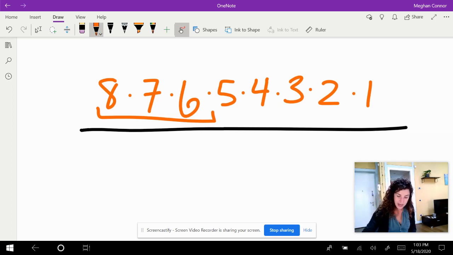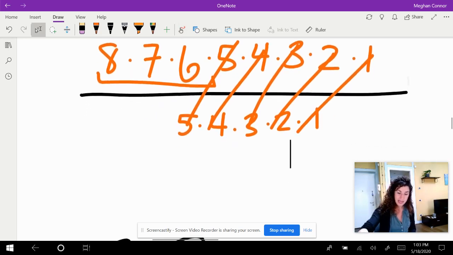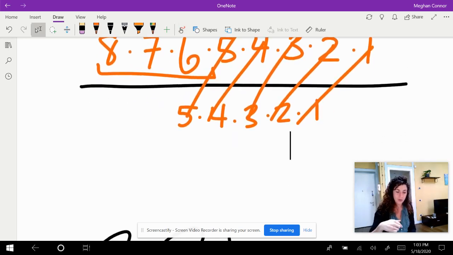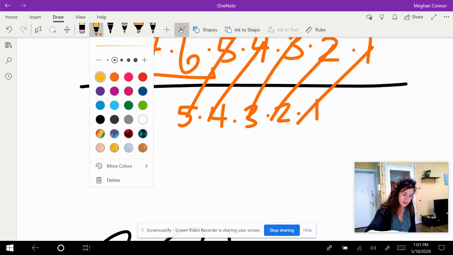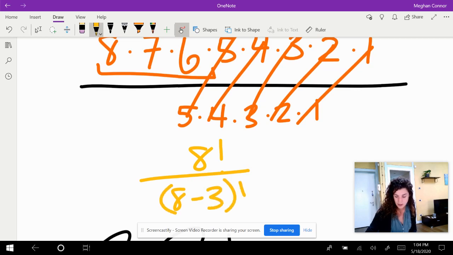So we need to divide out 5 times 4 times 3 times 2 times 1 so they go away. They cancel out. That's 5 factorial, which is 8 factorial divided by (8 minus 3) factorial.